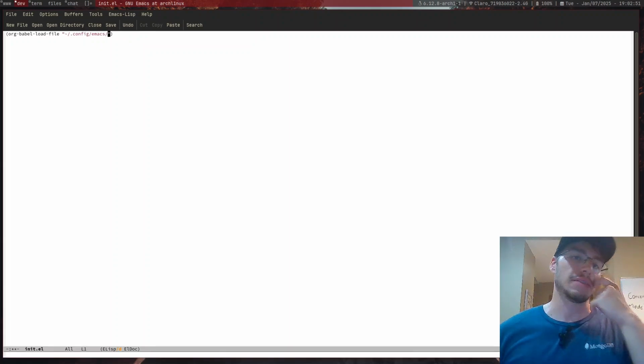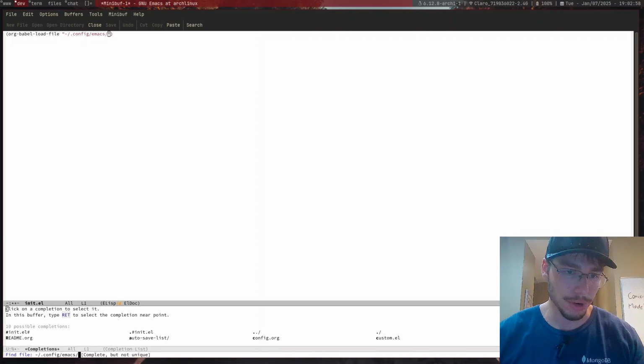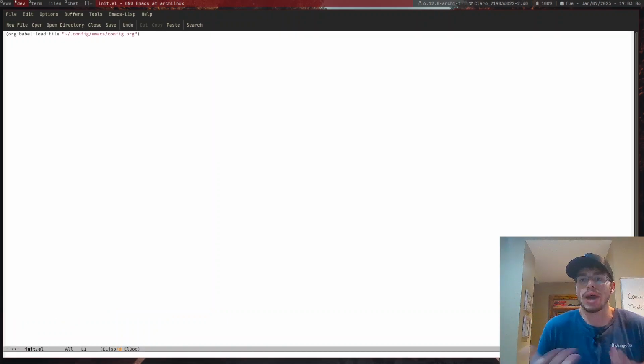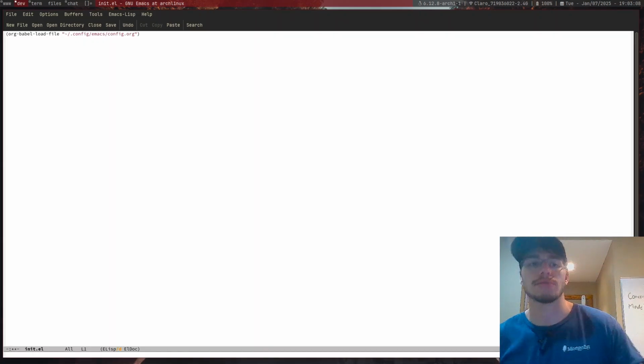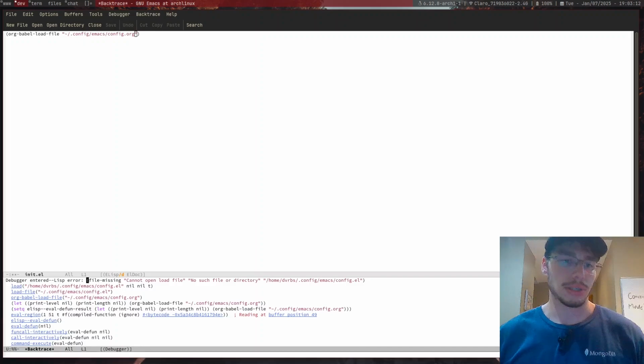Anyway, we have the config.emacs, and now it was config.org. The name of the thing is config.org. Exactly. There we go. So it is the config.org file. Again, nothing will actually happen for now, right? So if I were to save this file, no, I don't want to debug anything. Really?